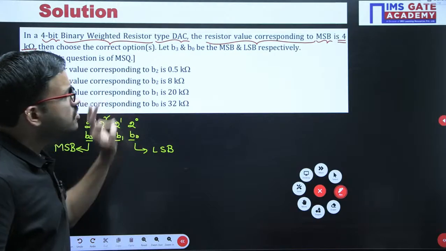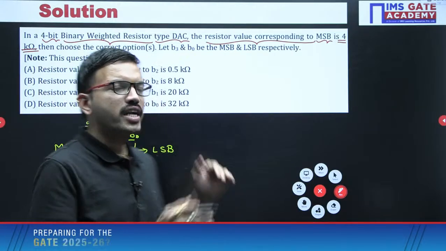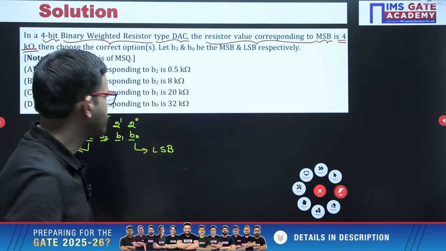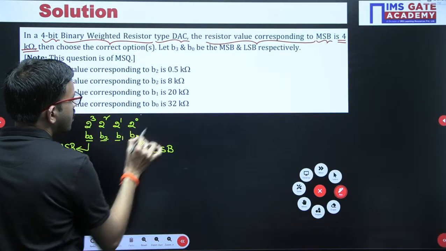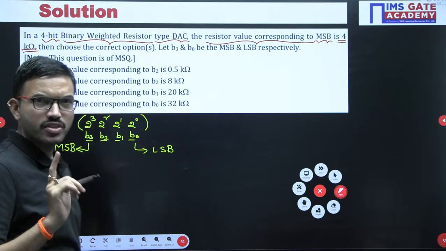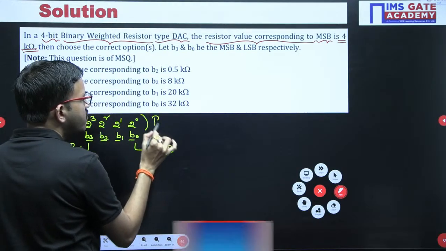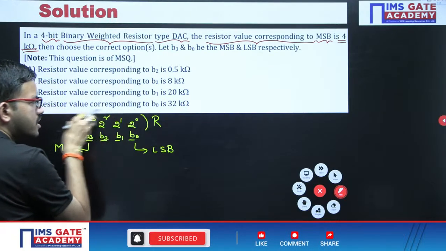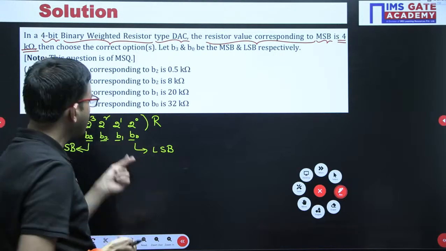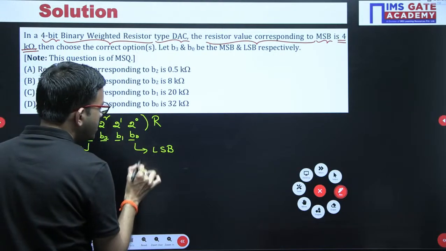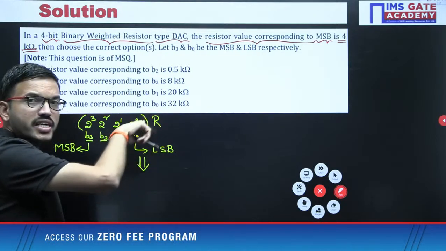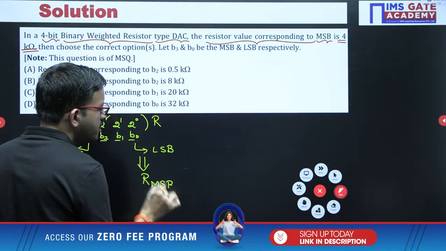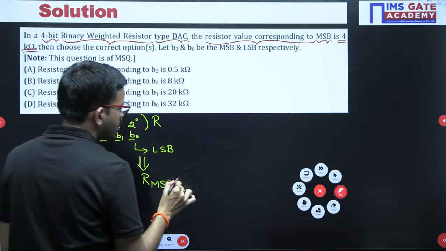Now coming to the binary weighted resistor type DAC, whatever resistors we have connected with respect to every bit, it is exactly opposite, that's all. Whatever positional weights we got here, those positional weights multiply with the resistor value. Now whatever individual resistor values you are getting, this is the LSB, right? But whatever overall value you are getting, that value you give for the MSB resistor value corresponding to MSB.